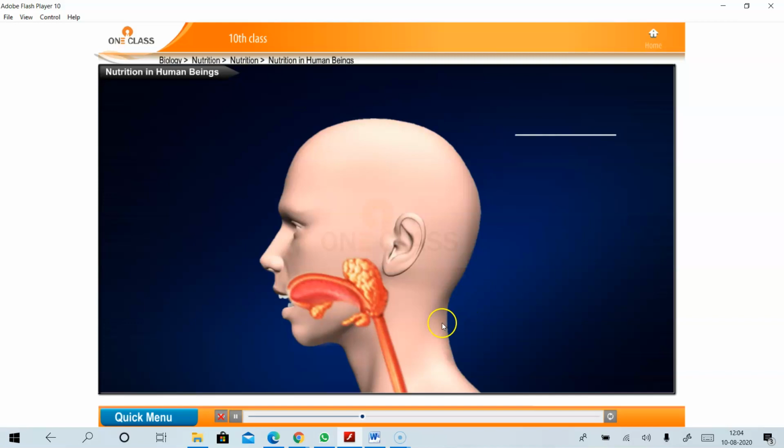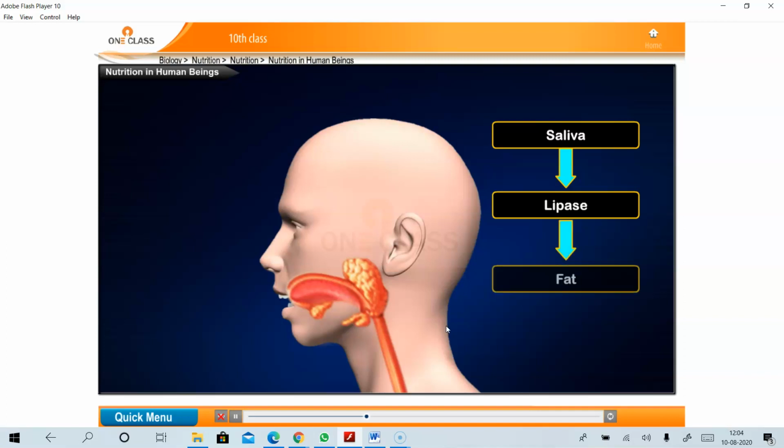The saliva also contains another enzyme called lipase. It acts on the fat. So the saliva contains amylase, which helps in the digestion of food in the mouth. It converts the starch into two molecules, maltose and dextrose. Along with amylase, another enzyme present in the saliva is known as lipase. What is the function of this lipase? This lipase acts on the fat, which means lipase acts on fat digestion.